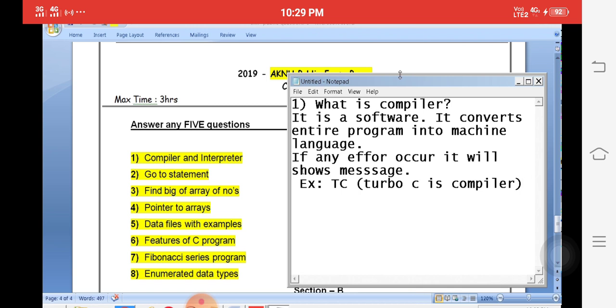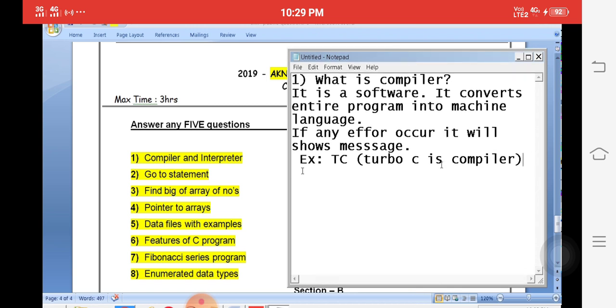Here it is very important. What is a compiler? A compiler is a software. It converts the entire program into machine language. It's a home language, that means machine language. It converts the English language into machine language. If any errors occur, it will show the message. Once we rectify the errors, it runs automatically. Example of TC: Turbo C is a compiler available in C language software. TC converts the English language into machine language. TC is called a compiler.